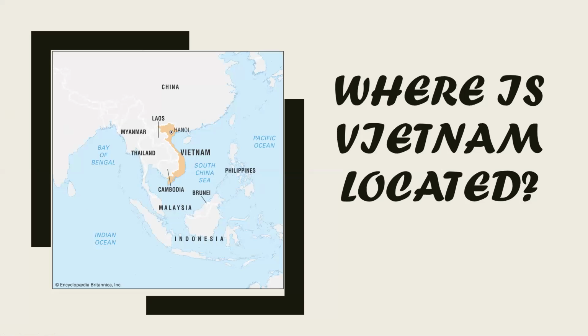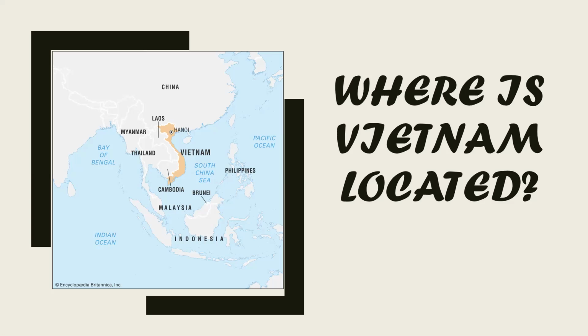Well, Vietnam is located over here on the map, and it has a kind of S shape. The first thing to say about Vietnam is that it's part of Southeast Asia. Southeast Asia is between Australia to the south and East Asia to the north. East Asia includes China, Korea, and Japan. Vietnam borders three countries: China to the north, Laos to the west, and Cambodia also to the west.